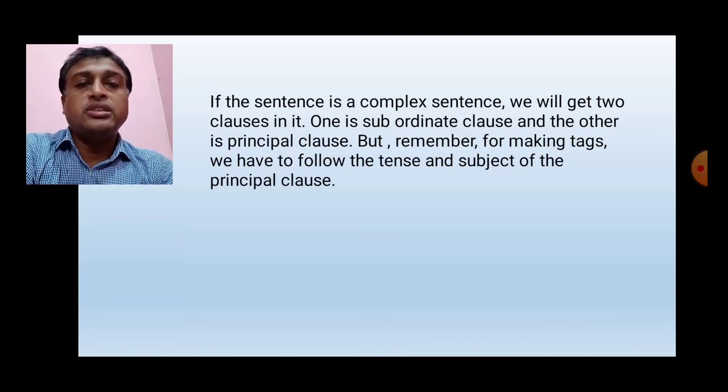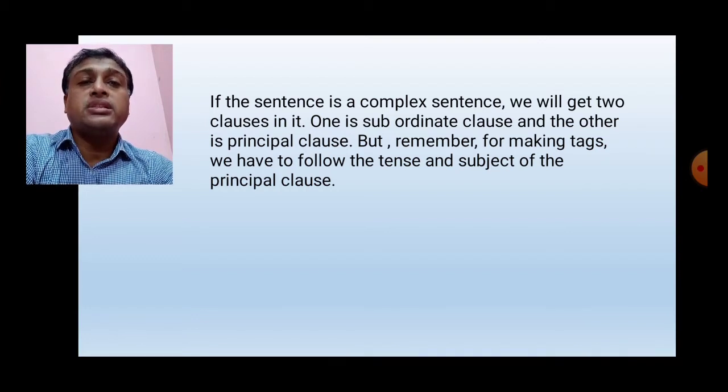there are three kinds of sentence: simple sentence, complex sentence and compound sentence. A tag question is not always in a simple sentence. Sometimes it may be in a complex sentence. A complex sentence has two clauses. One is the subordinate clause and another is the principal clause.